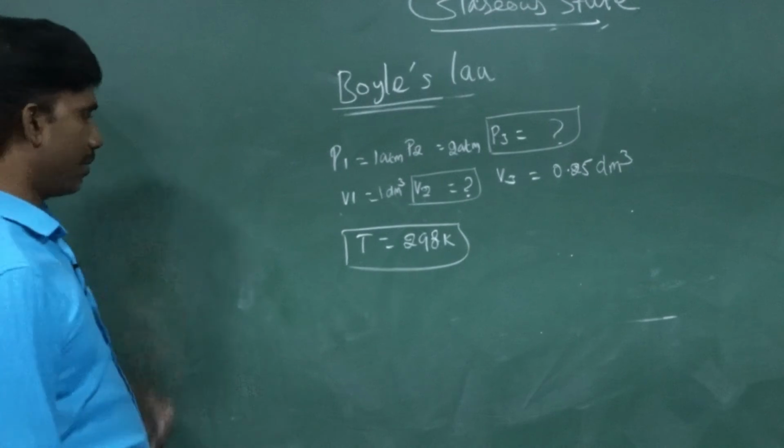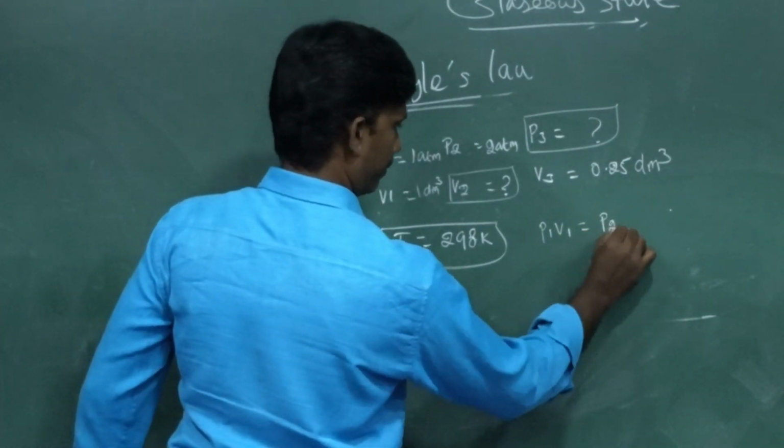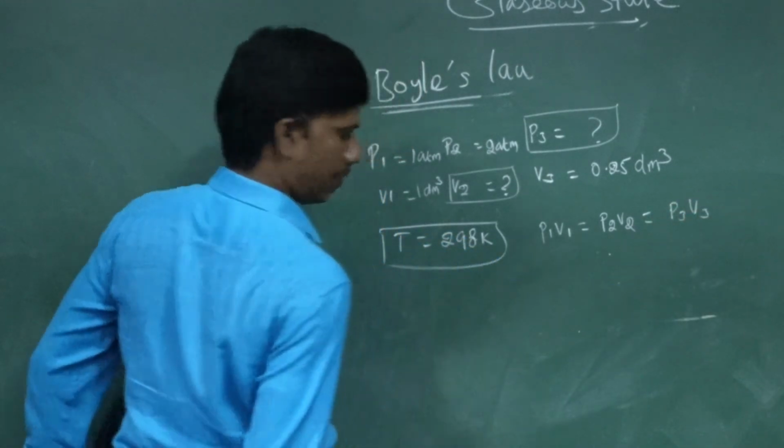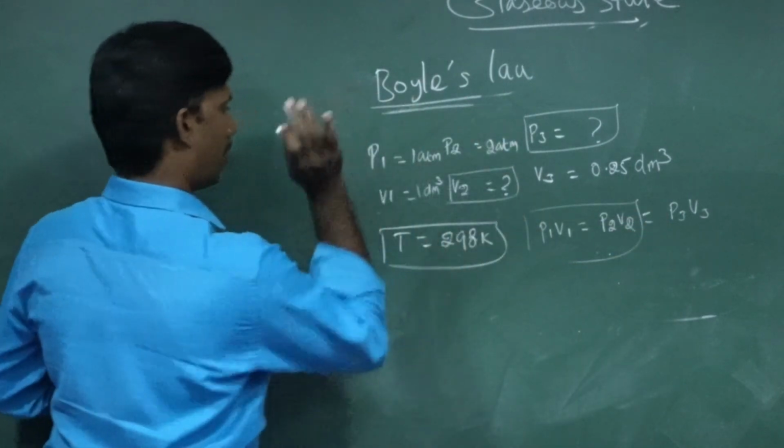According to Boyle's law, what is the formula? P1 V1 equal to P2 V2, that is equal to P3 V3. This is the formula we have. Okay, by using this, take this for this problem.